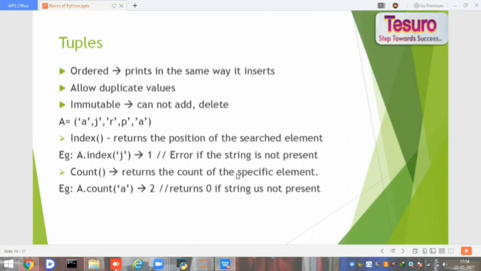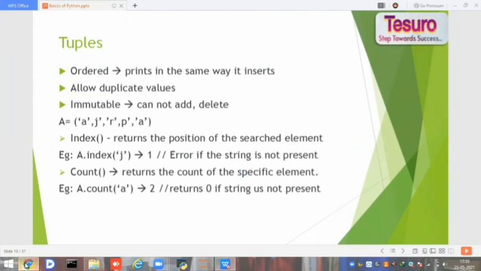If you have 2 occurrences, it will take the duplicate values also. And tuples are immutable, because of this immutable property we can't add, delete, or update the existing tuple. But we can retrieve the value corresponding to any index, or we can get the count. Apart from that, we can't modify the tuple.